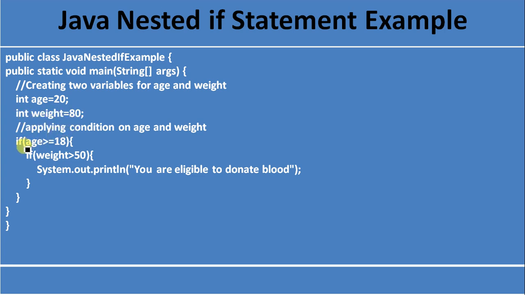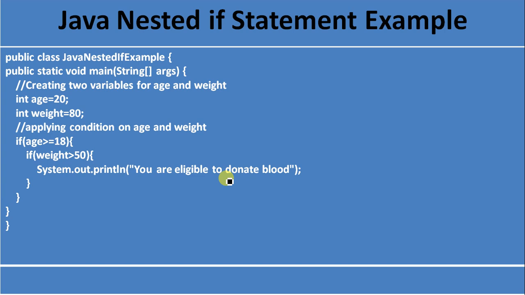Now we are applying the condition if age greater than or equal to 18. If the first condition is true, then control will come inside this outer if block, and again we are applying another if block, weight greater than 50. If this condition is true, then the inner if block will be executed and print you are eligible to donate blood.